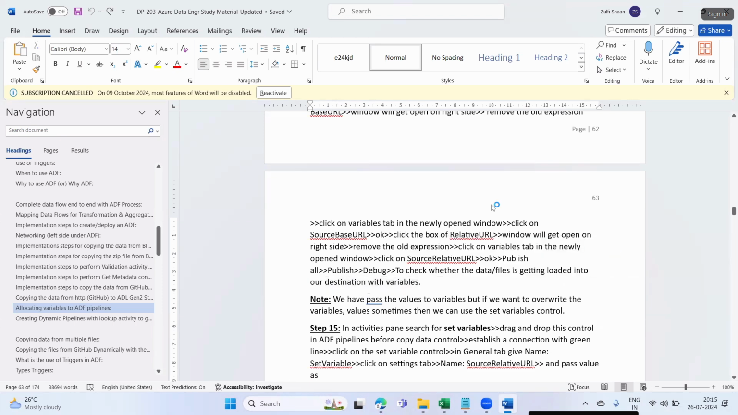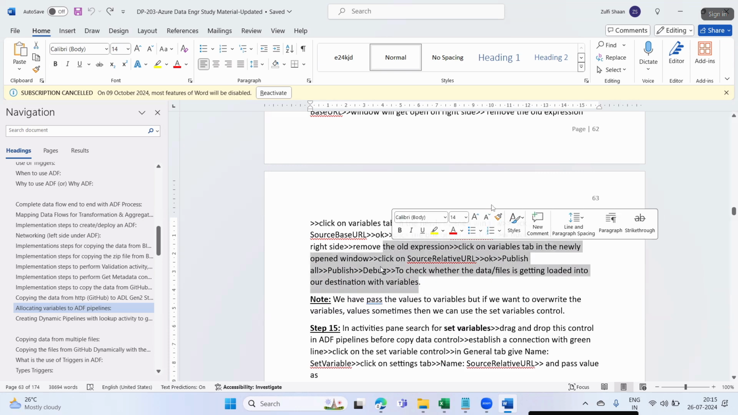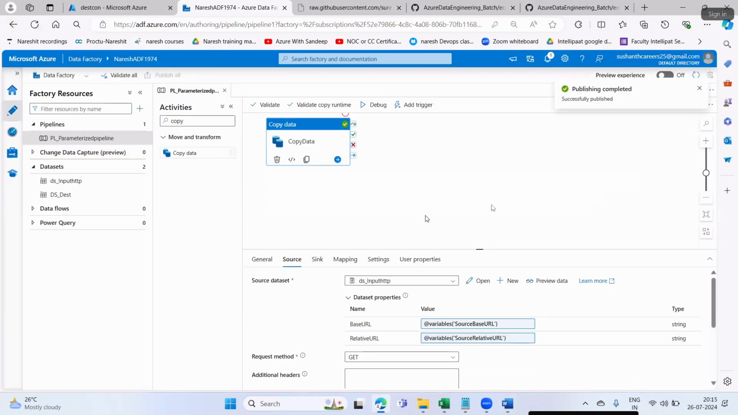We have passed the values to variables, but if you want to overwrite the variable values sometimes, then we can use set variables. Set variables is another concept. Leave this one as of now. First, we'll check whether the file is getting loaded with the variable concept or not.